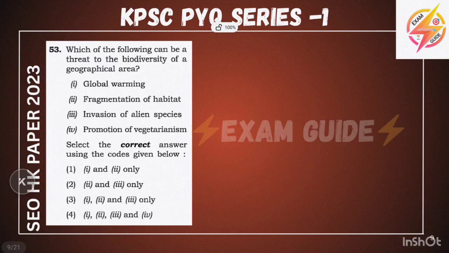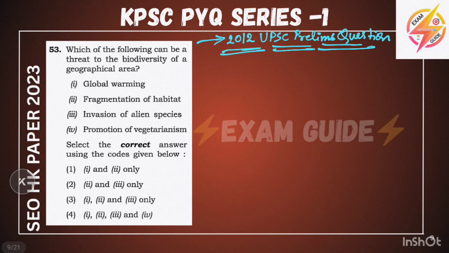And we are going to study the next question, which is related to environment, about biodiversity. It was asked in the 2012 UPSC prelims question. You can go and cross check this if you have any doubt. It is the 2012 UPSC prelims question, same to same, put in the Sericulture Extension Officer HK paper in 2023. We will read this. Which of the following can be a threat to the biodiversity of a geographic area? This is a very basic question. It is from the NCERT 12th class Biodiversity chapter.